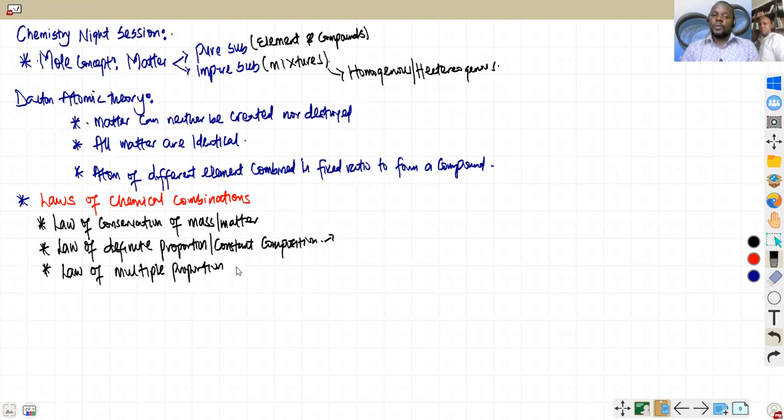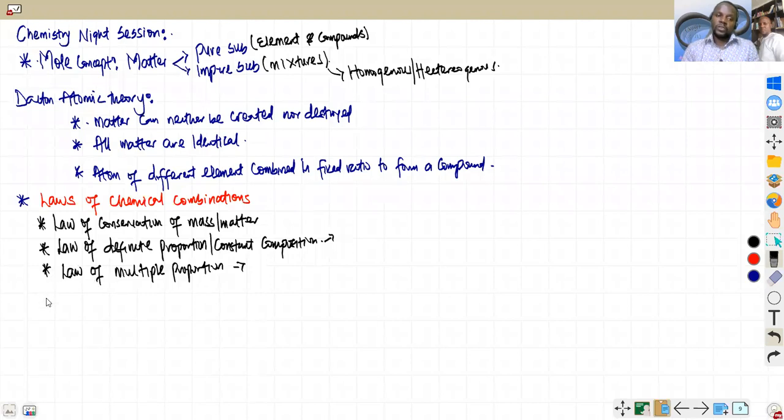The law of multiple proportion is talking about when two elements, A and B, combine to form more than one compound. The varying mass of one combined with the fixed mass of the other are always in simple ratio. Like I said, all these are available on the Telegram channel. You can just go through them and make up your notes.